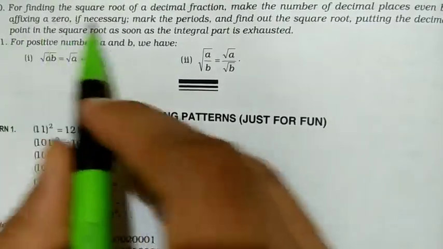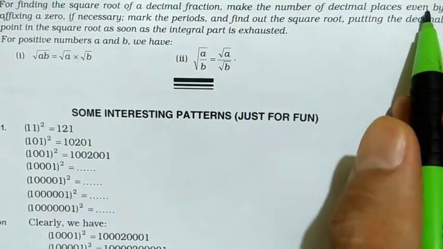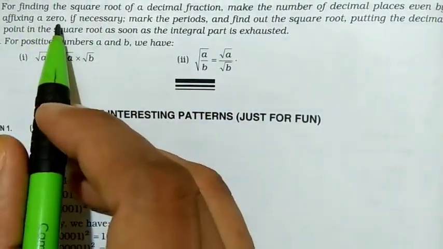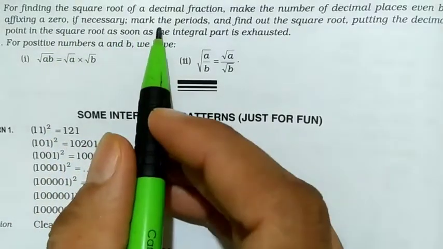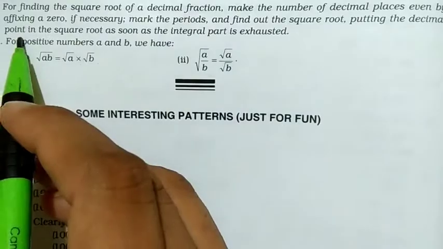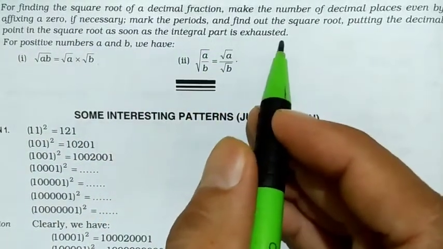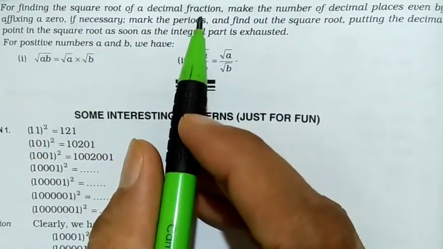Next point, for finding the square root of a decimal fraction, make the number of decimal places even by affixing a 0, if necessary, mark the periods and find out the square root, putting the decimal point in the square root as soon as the integral part is exhausted. Means how we calculate the decimal fraction?